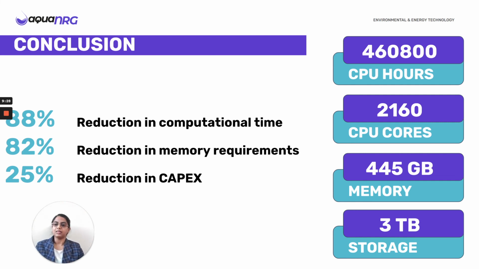We could conclude that with a robust numerical method and high performance cloud computing, that is the AWS multi-node architecture, we could reduce the computational time by 88%, the memory requirements by 82%, and CapEx by 25%. So basically, when we combine high performance cloud computing with reactive transport models, we found that they become more efficient.